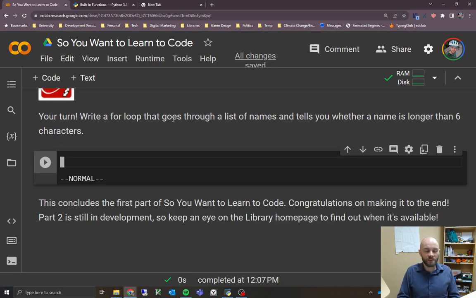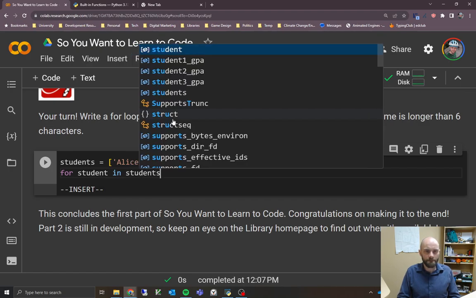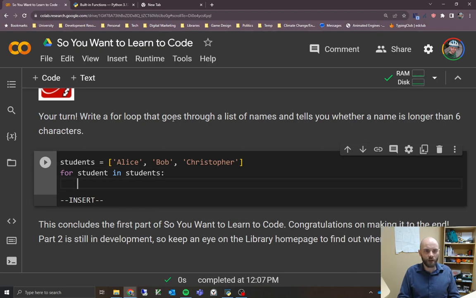To start out, we need a list of students. So I'm going to make a new list called students, and again, square brackets to make our list. We'll start with Alice. We'll do Bob as well, and we need a long name, so we'll do Christopher. We need to do our for loop because we need to go through the list of students. So we'll say for student in students, because I think it makes sense that we're taking each individual student and doing something with it. Our colon tells us that we're jumping into our for loop now. That's just the syntax of the for loop, right?